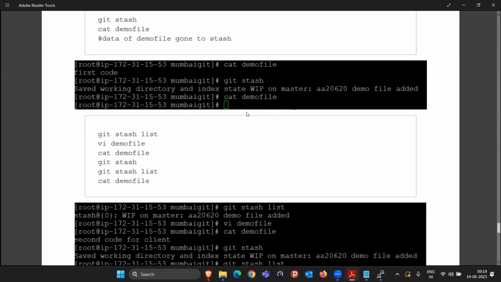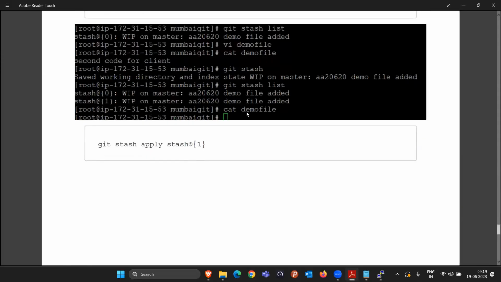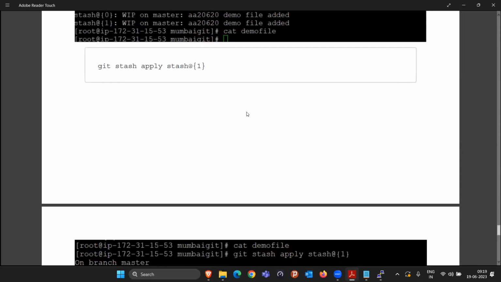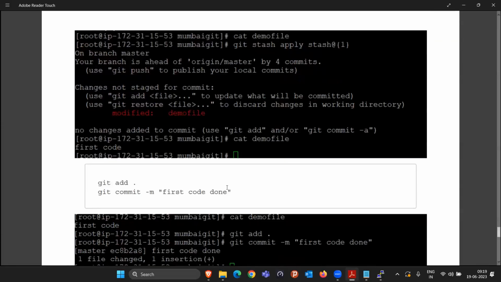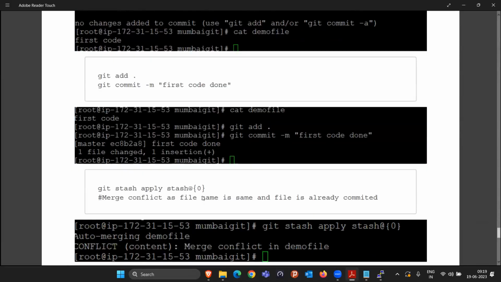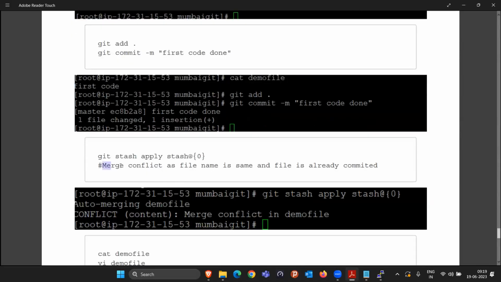So just try, and here, see, two examples of this stash I have shown you, right? By changing a different file, and by changing the same file. Now it's your duty to try these examples. In this example, merge conflict will come. I showed merge conflict one here, so once you practice exactly the same, you'll be able to do it.